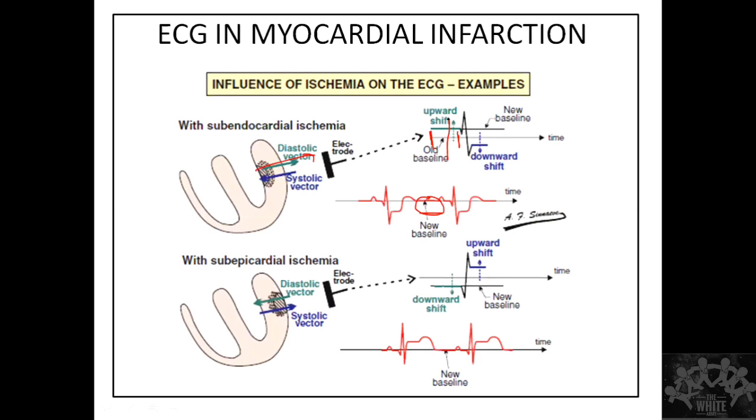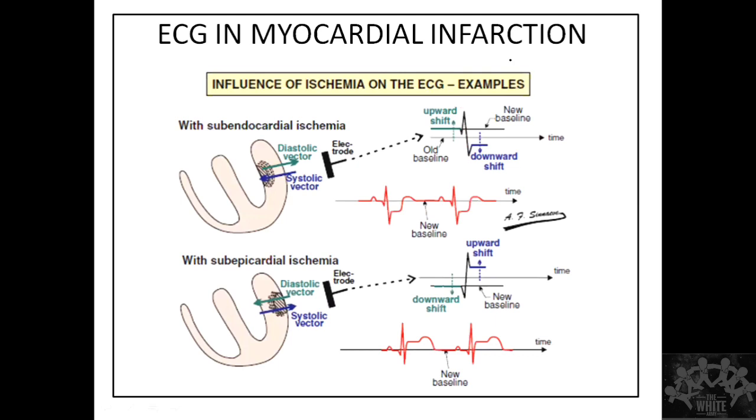It is going to elevate the baseline itself. When it elevates the baseline, the ST segment is going to remain unaffected. If the whole thing gets elevated without this being affected, it is going to appear as an ST depression. This is going to be the same. It is not going to do anything. But because the whole thing is getting elevated, this remains the same, and it appears as if this is depressed. So that is why we get an ST depression. Why is it elevated? Because there's an elevation vector that happens during diastole. We'll not go into too much detail on this. If you're interested, you can read up.